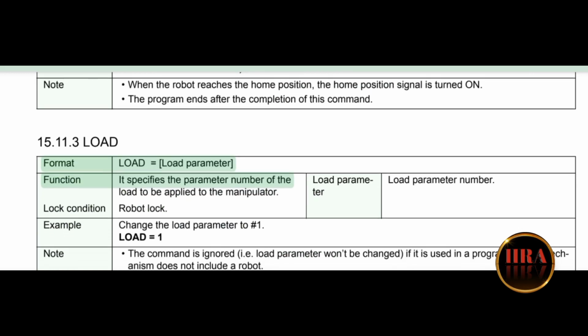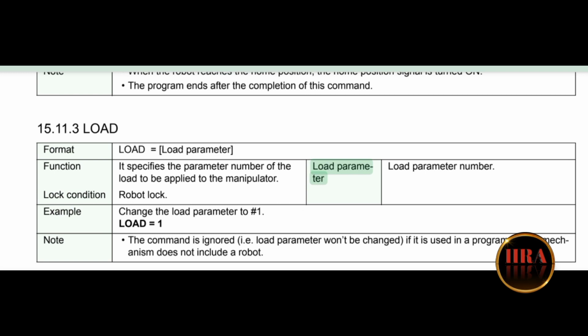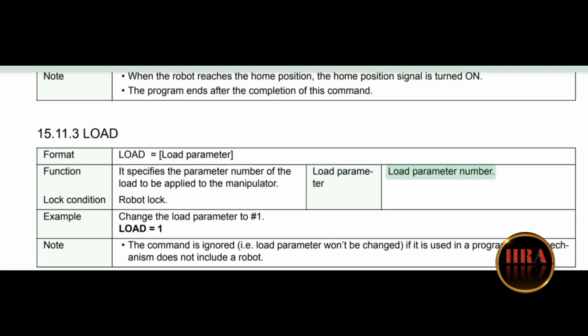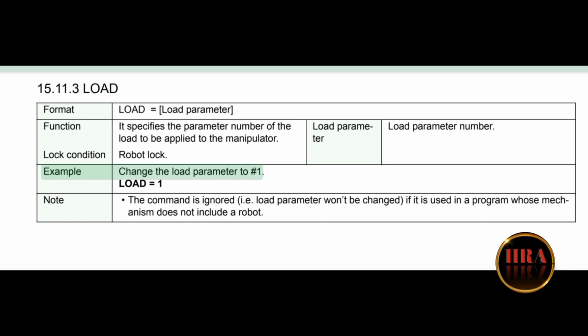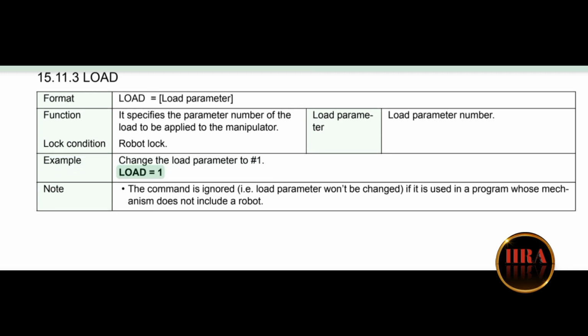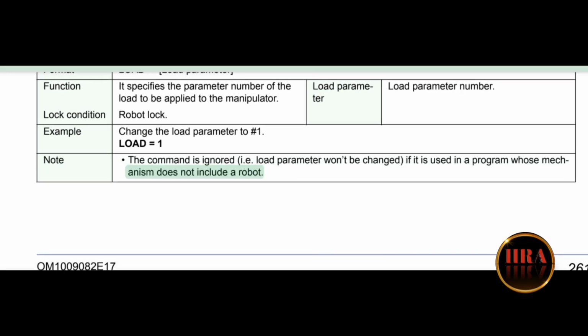Format: LOAD equals load parameter. Function: it specifies the parameter number of the load to be applied to the manipulator. Load parameter number. Lock condition: robot lock. Example: change the load parameter to number 1. LOAD equals 1. Note: the command is ignored, i.e. the load parameter won't be changed, if it is used in a program whose mechanism does not include a robot.